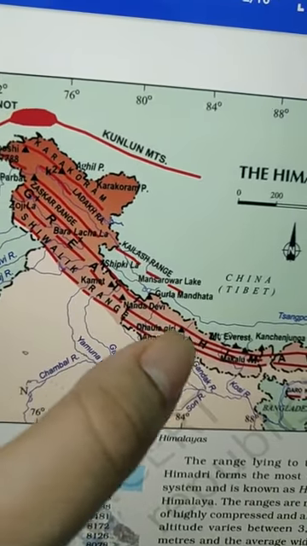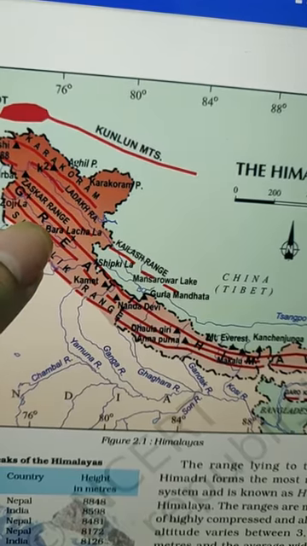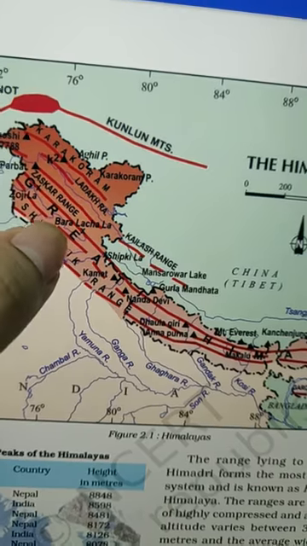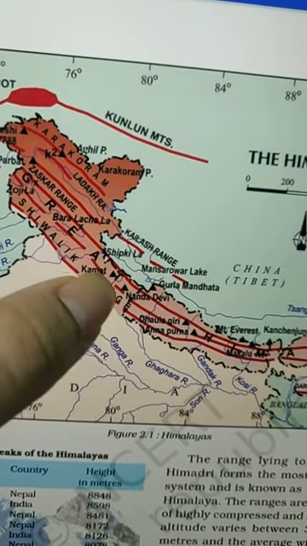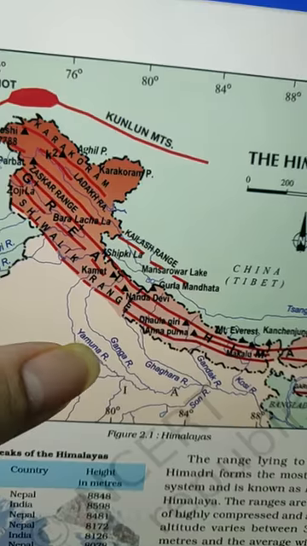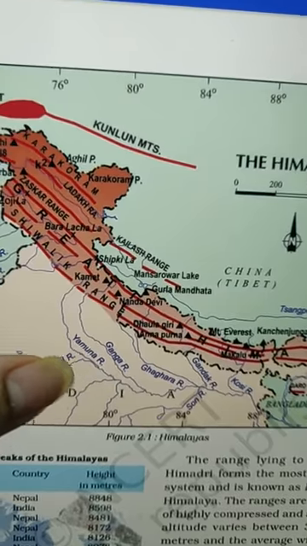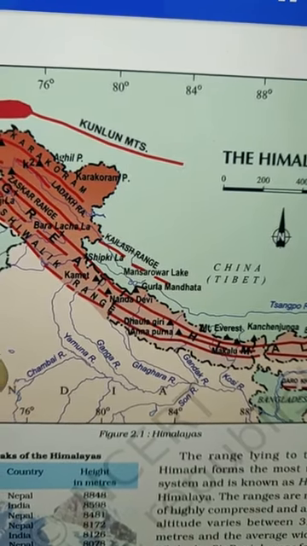Now look here. The first range was a continuous range, no breaks in the middle, so there were no valleys. Now what are these breaks? These breaks are valleys. What are valleys? Valleys are a low region between two mountains. जैसे इधर एक माउंटेन है, इधर एक माउंटेन है, दोनों के बीच का जो लो रीजन है, that is the valley. तो यहाँ पर इस रेंज में बहुत सारी वैलीज है, जैसे कि कश्मीर वैली, कांगड़ा वैली. And this is also famous for hill stations like Shimla, Mussoorie, Dharamshala. All these hill stations are also located in this second range.